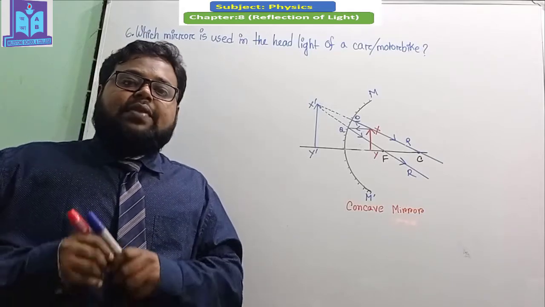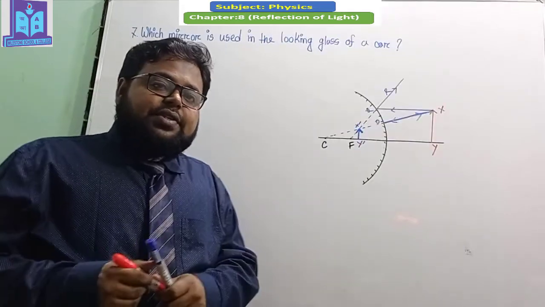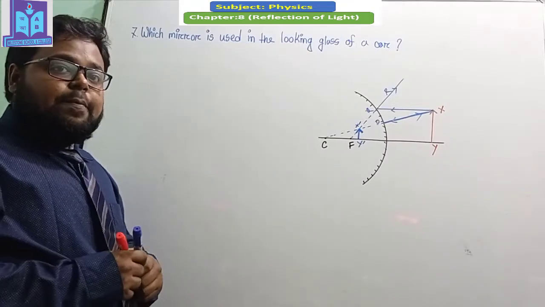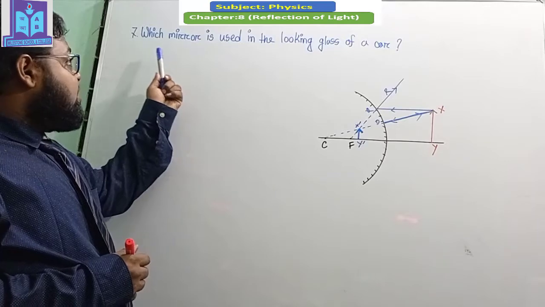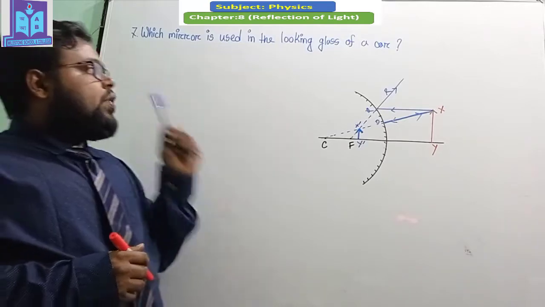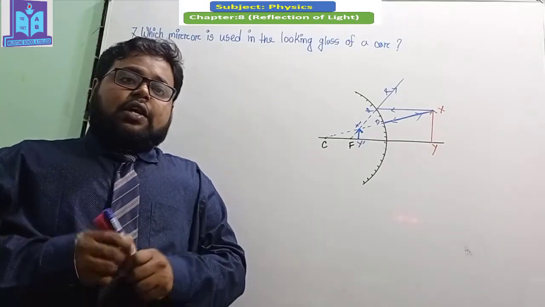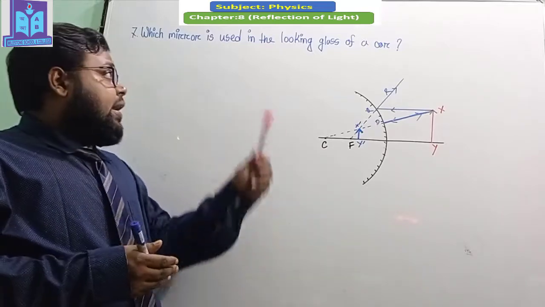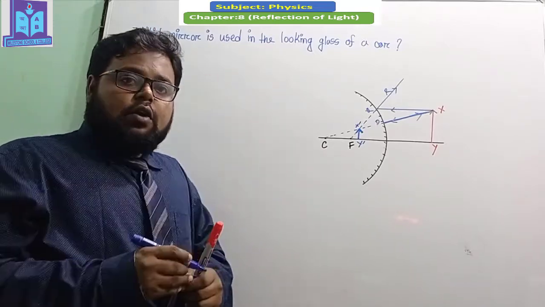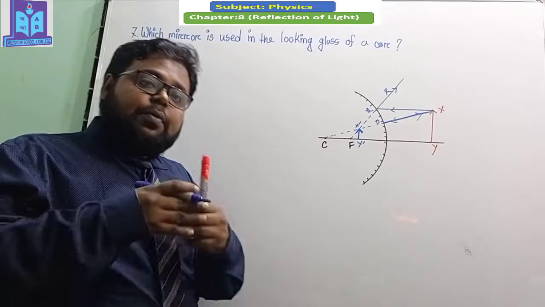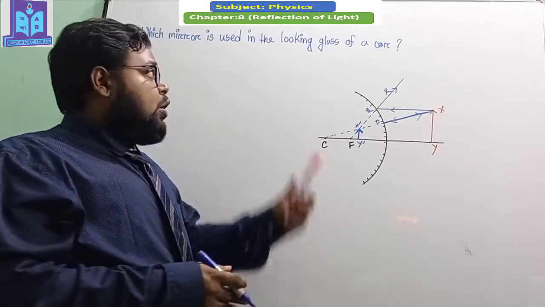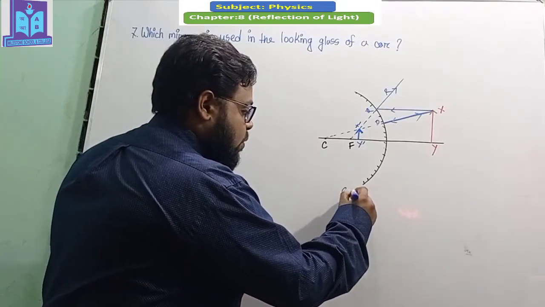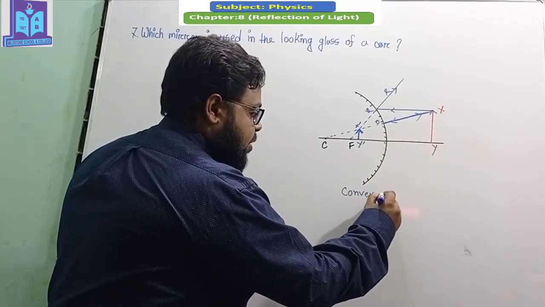I hope you understand. So dear student, this is our question number 7, and the question is, which mirror is used in the looking glass of a car? Do you know which type of mirror is used in the looking glass of a car? Convex mirrors are commonly used in the looking glass of a car, and this is a convex mirror.